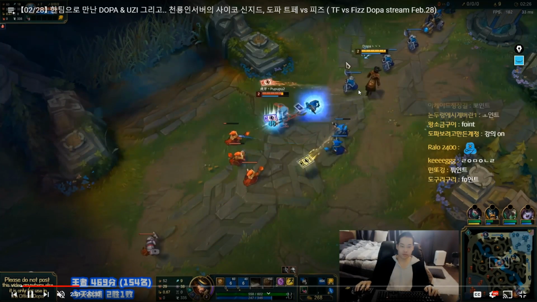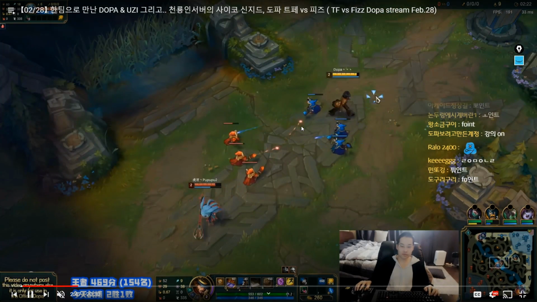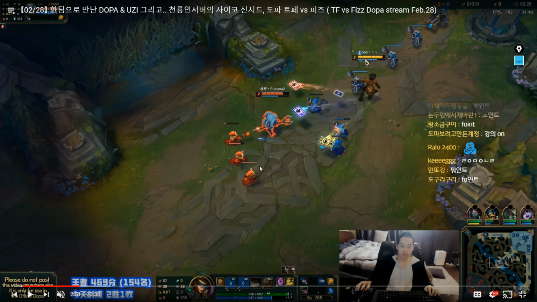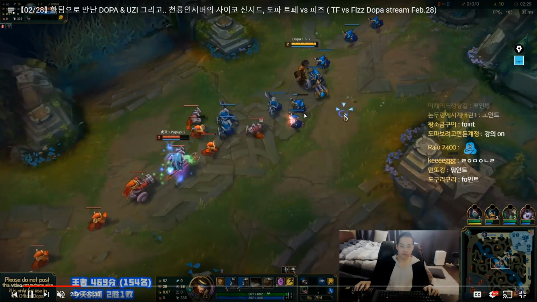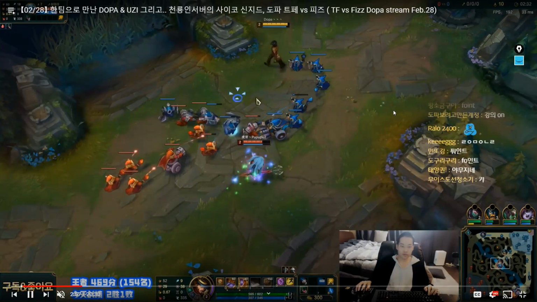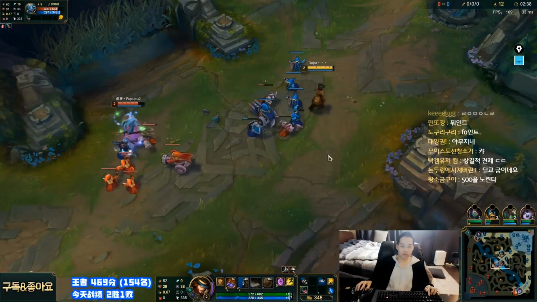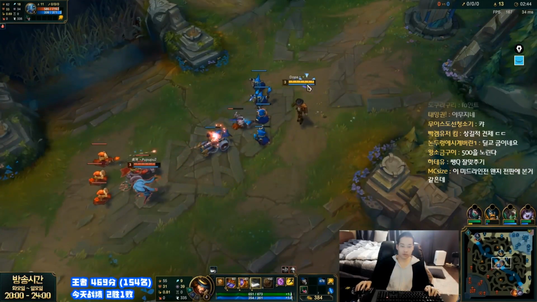So again, as we can see, he doesn't hit the entire minion wave. Sorry, the screen just split screen there for a minute. Doesn't actually end up hitting the entire wave. Notice what he does. Avoids these 2 minions while hitting Fizz, and then gets the CS, and then again playing lane standard. And now as you can see, he doesn't actually push the wave. He doesn't need to do anything. The wave is even in the center, and now Dopa is just keeping the wave here.